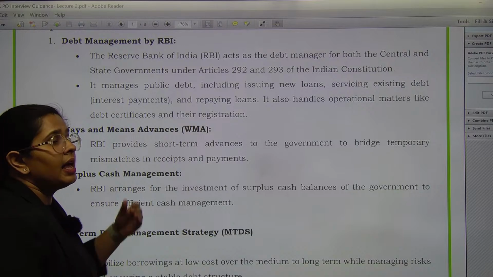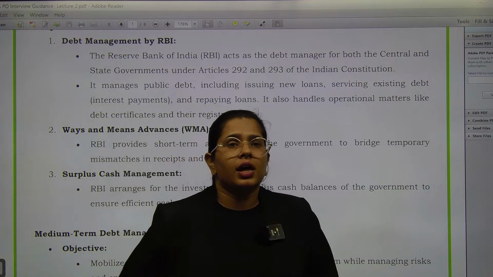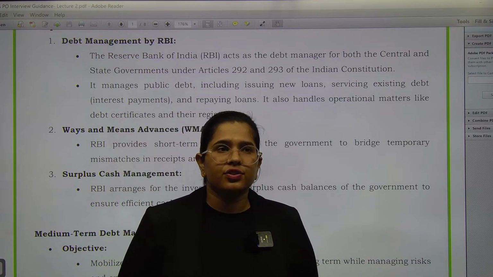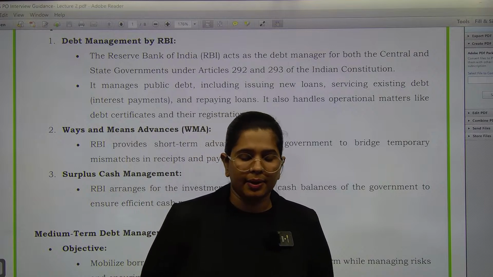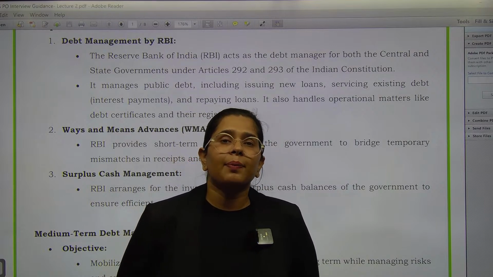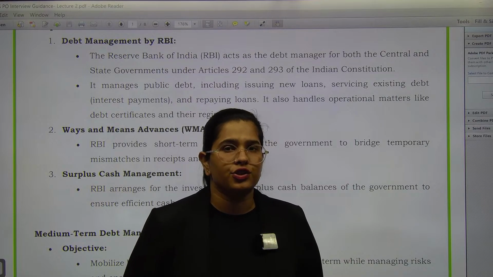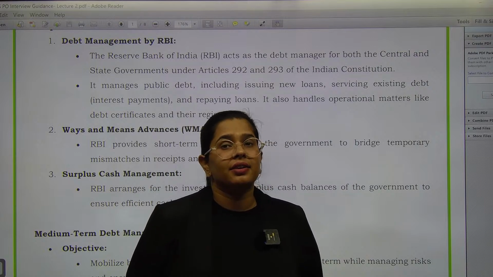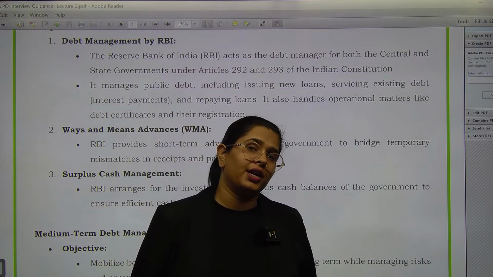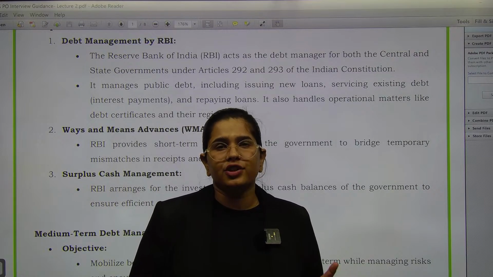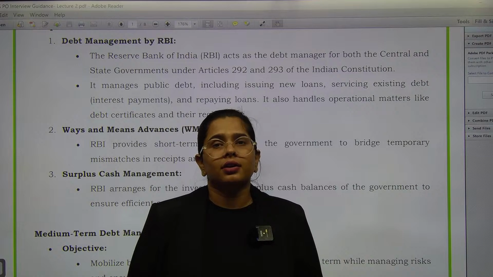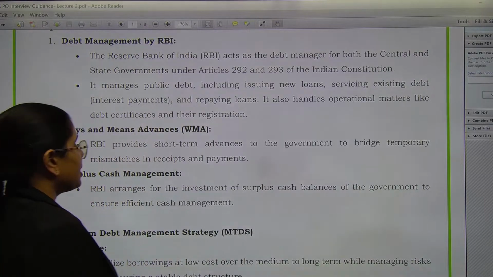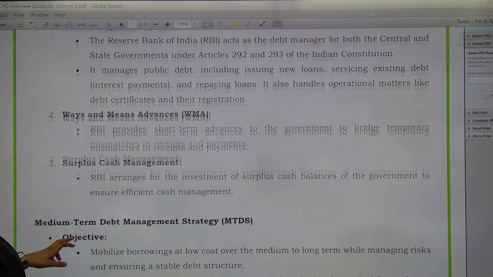Just a second, yes, apart from providing this, in the upcoming pages we are also going to see that if the central and state government have cash, okay, suppose they have cash, so that particular cash is also going to be managed by the RBI. That cash would be invested somewhere so that the earning can be earned out of that particular asset as well. We don't want that cash to lie like that, right? And we do not earn anything out of it. So this is also something which is addressed by the RBI. Surplus cash management, yes, that is the point I was explaining to you.